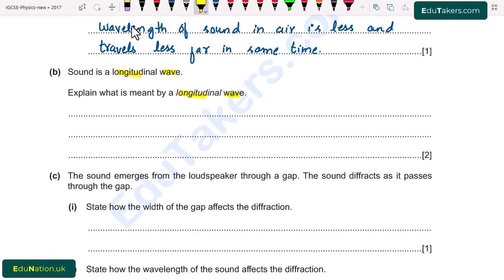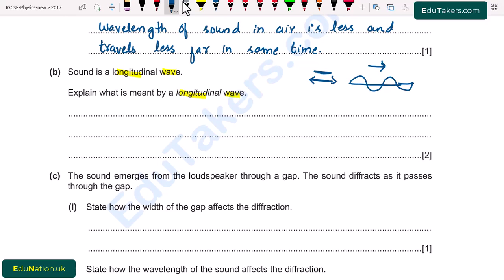If I consider that the wave is traveling from left to right in this way, and I produce the oscillation of the particles in the same direction, then the particles move in this direction and the wave travels in this direction. Both of these are parallel to each other because there is an angle of 0 degrees between them.